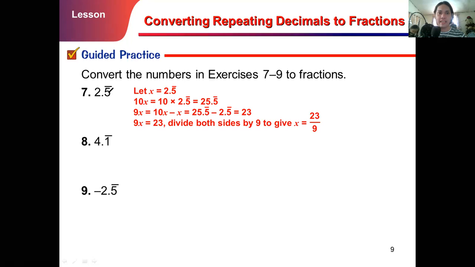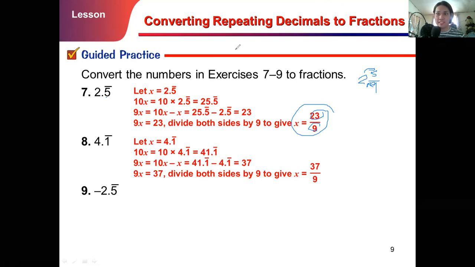Again, you can use the fastest way that I presented a while ago. So 5 is in the tenth place, so we have 5 over 9. And since there is 2 as a whole number, convert it into an improper fraction. So 9 times 2 is 18 plus 5 is 23. Then copy the denominator 9. So 23 over 9. Very good. Okay, so let's do the 4.1.